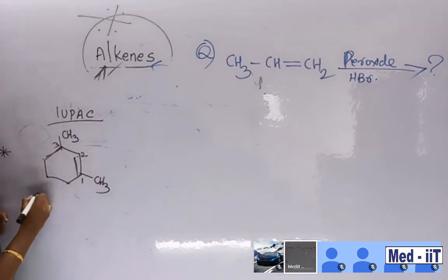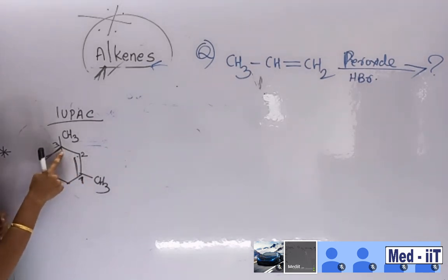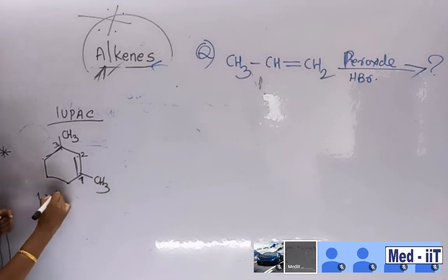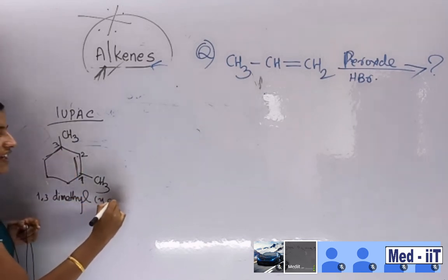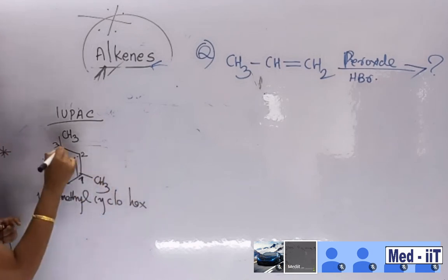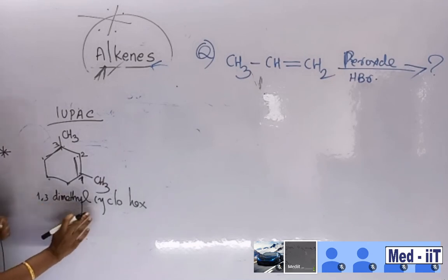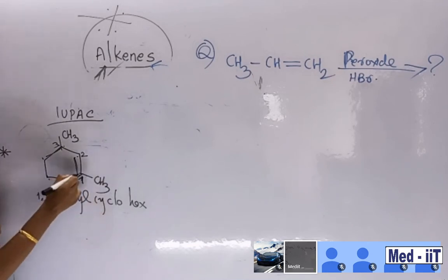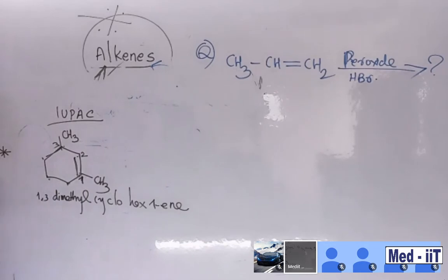The first carbon contains a methyl group, and the third carbon also contains another. You can try it yourself. 1, 3 dimethyl, then cyclohex is the root name, 6 carbons. So 1, 3 dimethyl cyclohex-1-ene, meaning there is a double bond at the first position only. So this is the nomenclature. Okay, another.